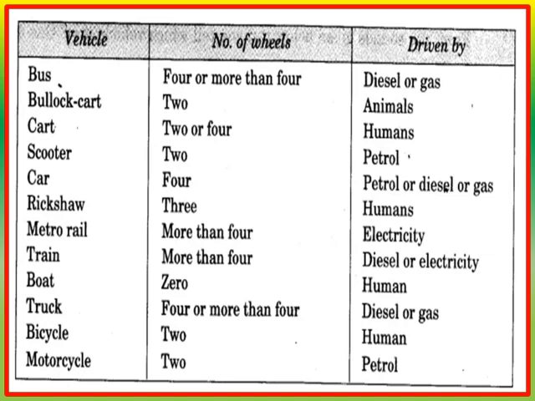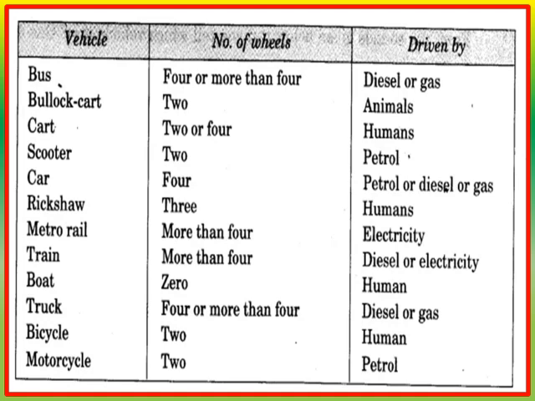The next one is metro rail. A metro rail has more than 4 wheels and it is driven by electricity. The next one is a train. A train also has more than 4 wheels and it is driven by diesel or electricity.